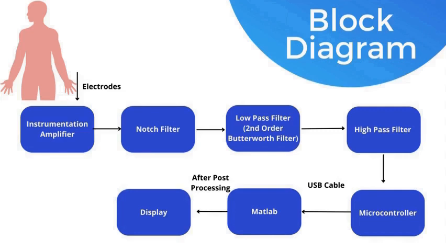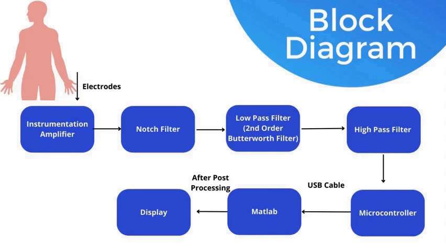Then the signal will go to the electrodes which pick up the ECG signal. Then comes the instrumentation amplifier which amplifies the ECG signal. Then the notch filter which removes the unwanted noise of 50 Hz. Then the low pass filter which has the cutoff of 150 Hz. Then is the high pass filter which has the cutoff of 0.5 hertz.